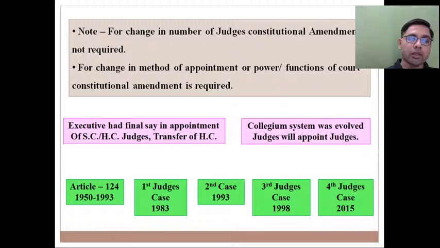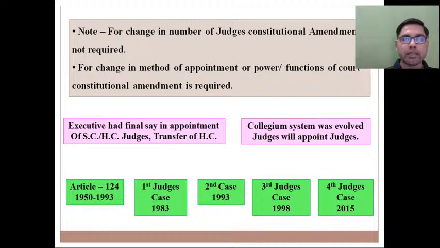So it has evolved. So at the time of commencement of Constitution, Article 124, as it was there, was saying that executive had final say in appointment of judges of Supreme Court and High Court and transfer of judges of High Court. But from that point, it has reached a situation where now a collegium system, I will explain later on, in which there will be judges themselves, CJI plus other judges of Supreme Court. A collegium system was evolved through the hands of judiciary themselves. So judiciary themselves created a kind of system known as collegium system, where judges will appoint judges.